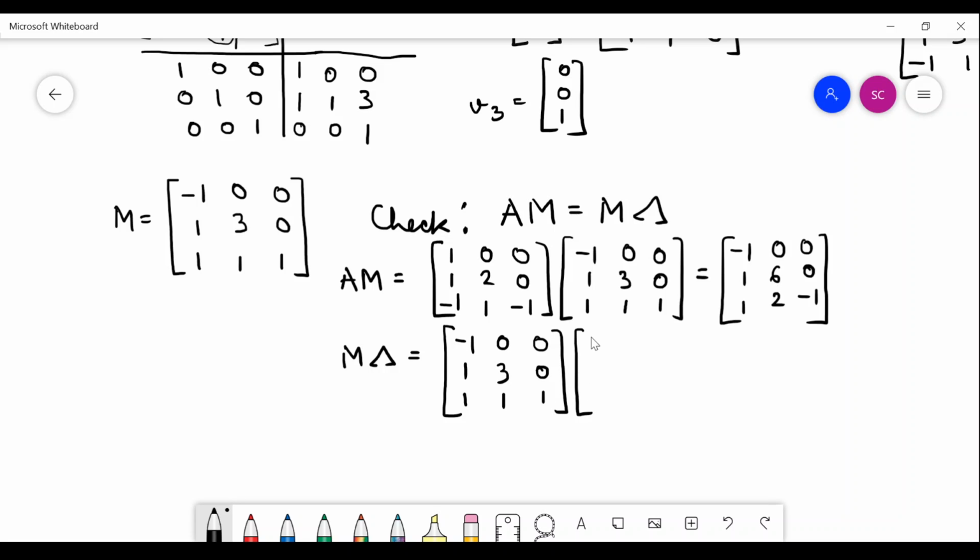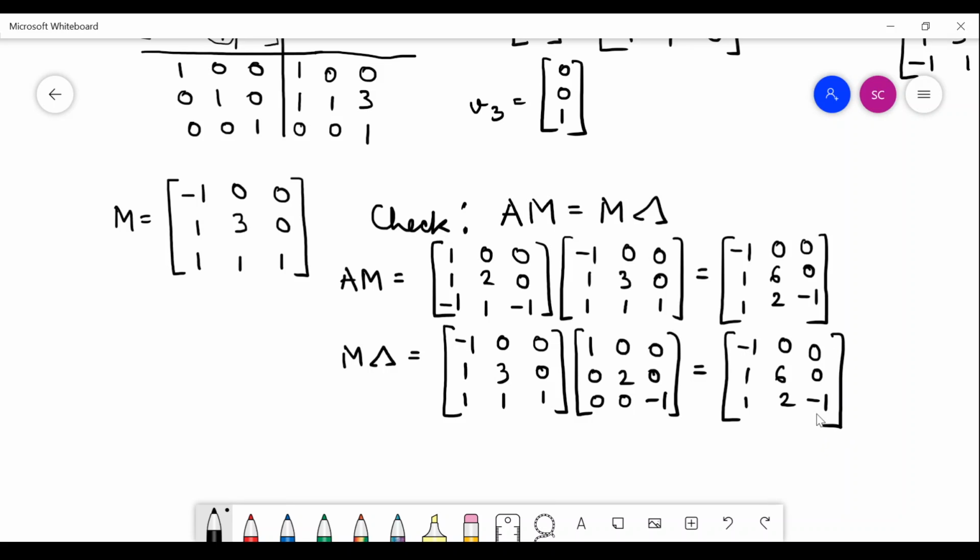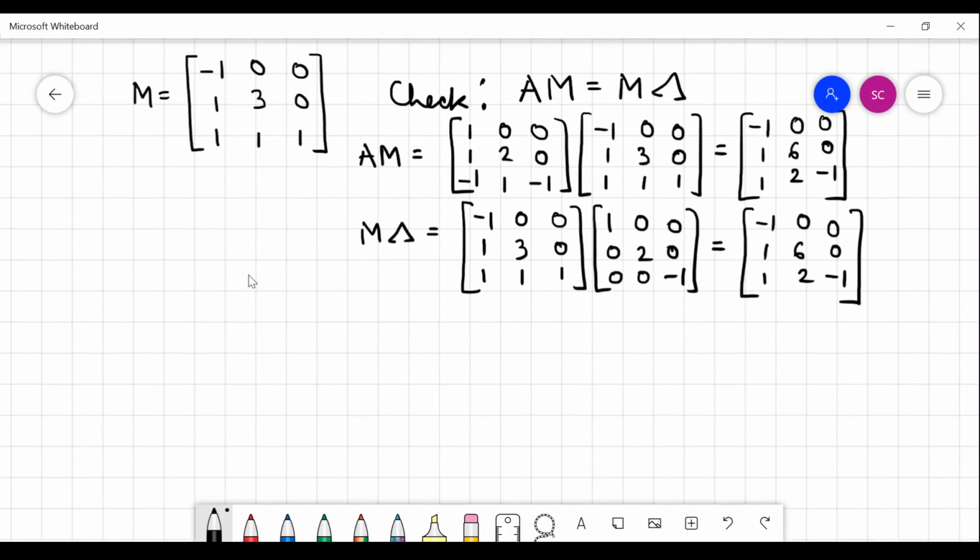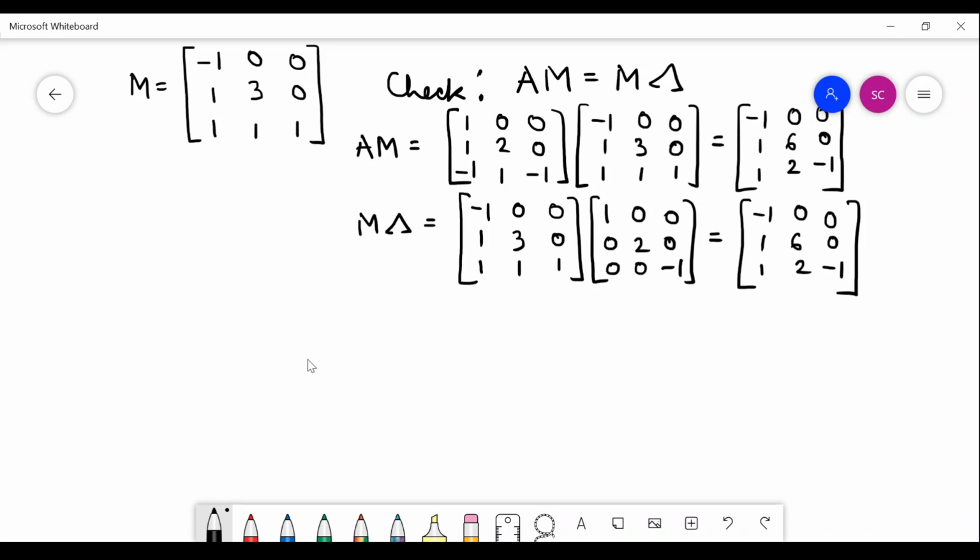What is your lambda? Diagonal matrix, this one, 1 0 0, 0 2 0, 0 0 minus 1. You will get the same answer. So this is the check. So we have been able to figure out the similarity transformation which brings the matrix A to the diagonal form.